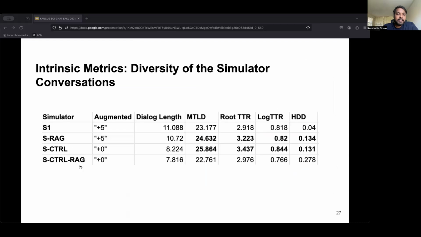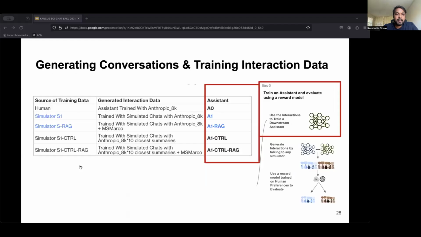With the given simulated data, we first compute its diversity before moving on to extrinsic evaluation. As before, we resort to using lexical diversity metrics on a random sample of 125 conversations. Note that the metrics measure the lexical diversity only on the utterances generated by the simulator interaction and not on the initial Anthropic conversation history that was fed to initiate the interaction. We find that the top two highly diverse simulators are the knowledge-based ones, SRAG and S control, on all the metrics.